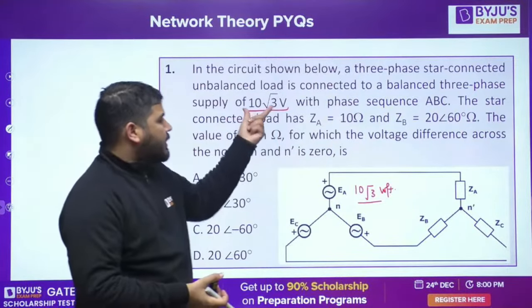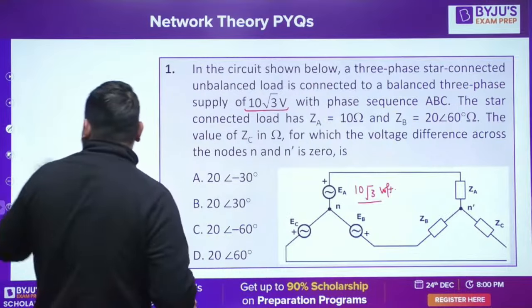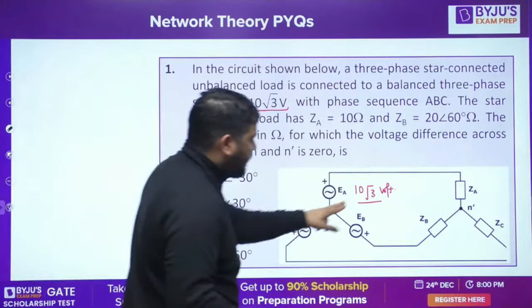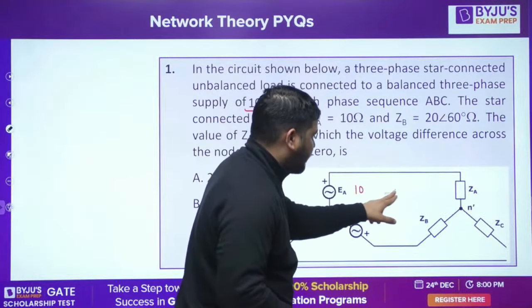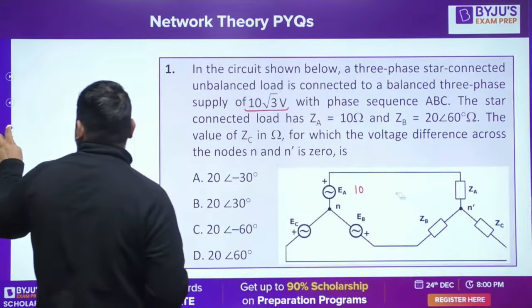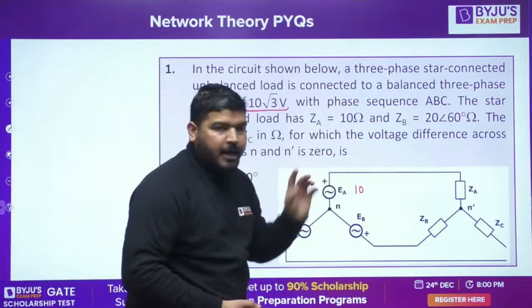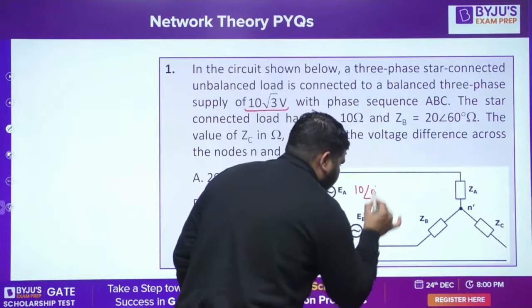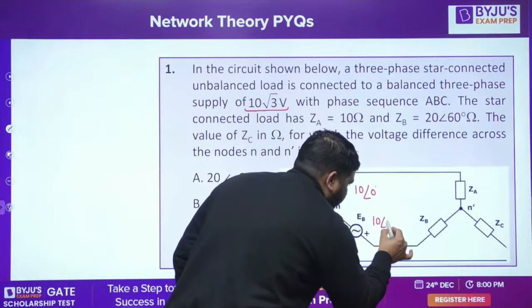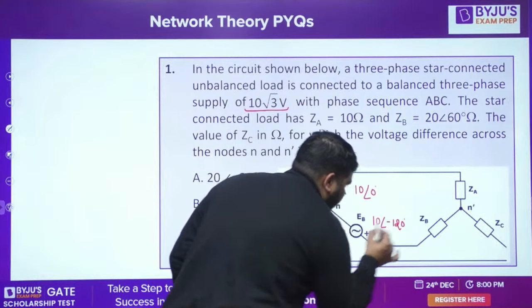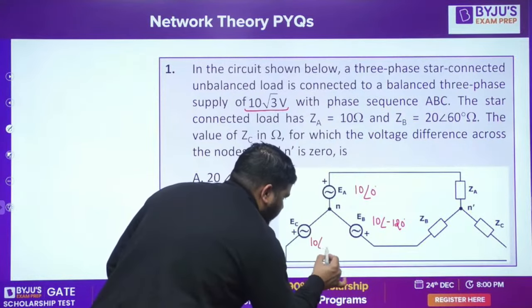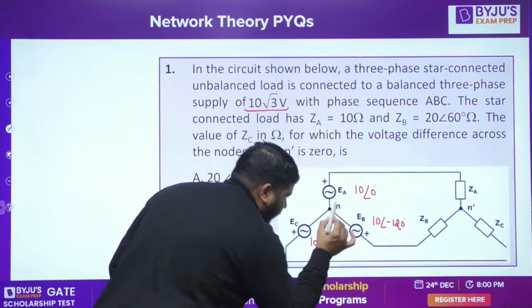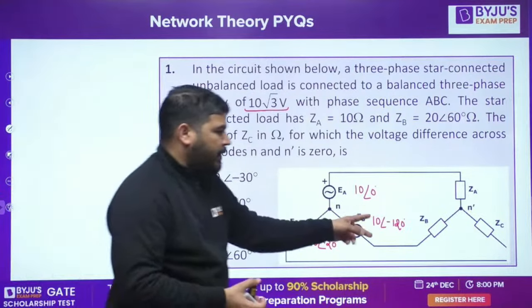If it is the line voltage, then what will be the phase voltage? The phase voltage will be the line voltage divided by √3. So the phase voltage will be 10 volt. So the RMS of this phase voltage is 10 volt. Since the phase sequence is ABC, this will be 10 angle 0 degree, this will be 10 angle minus 120, and this will be 10 angle plus 120. Is it fine, guys?